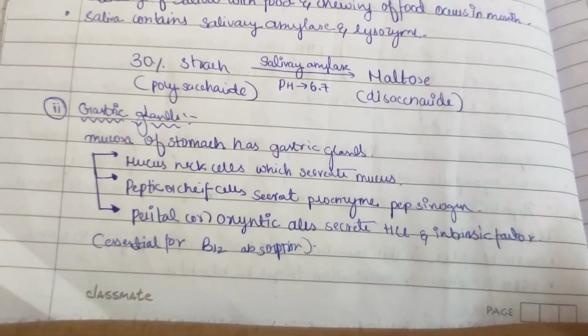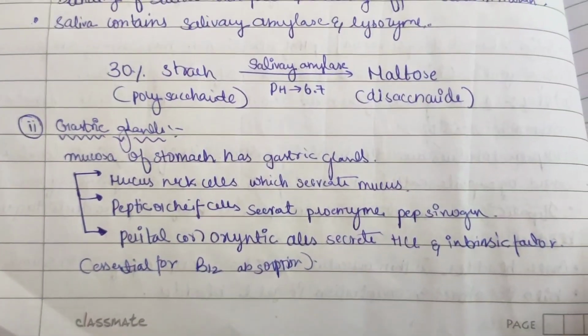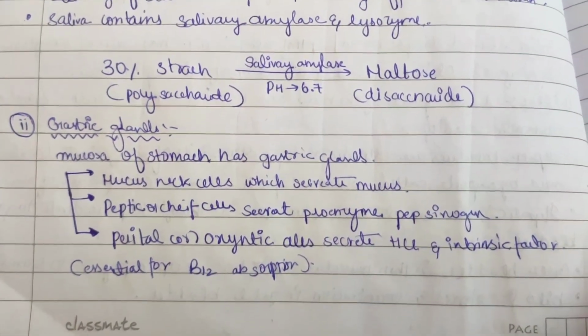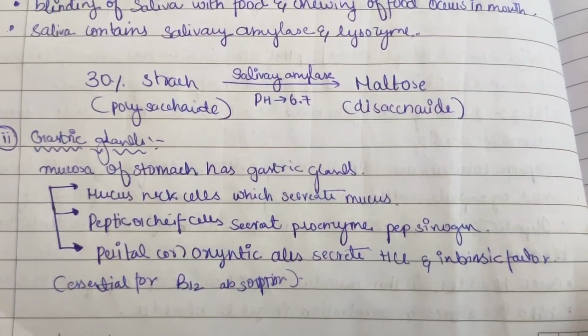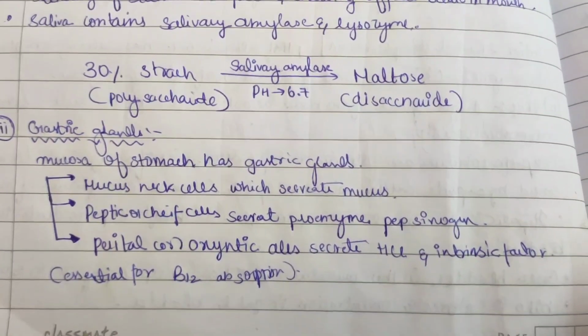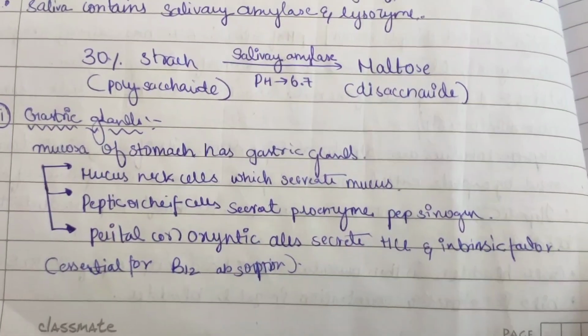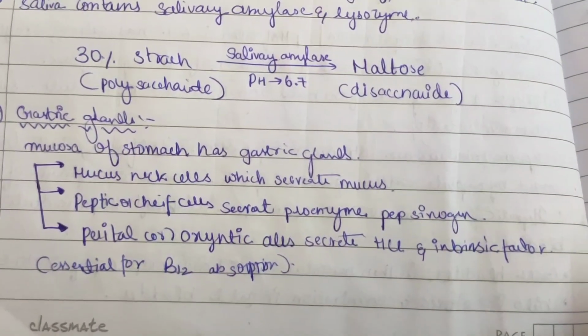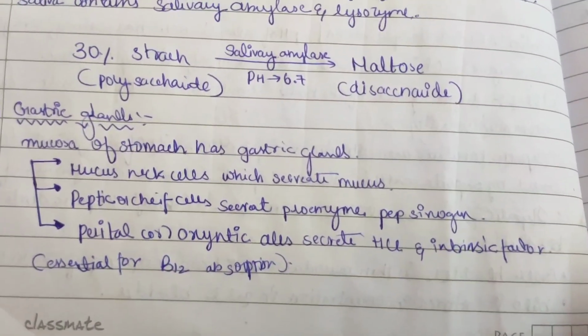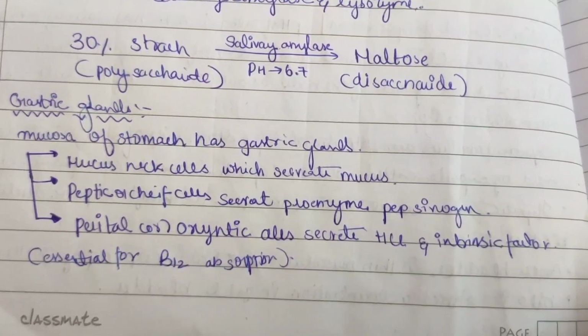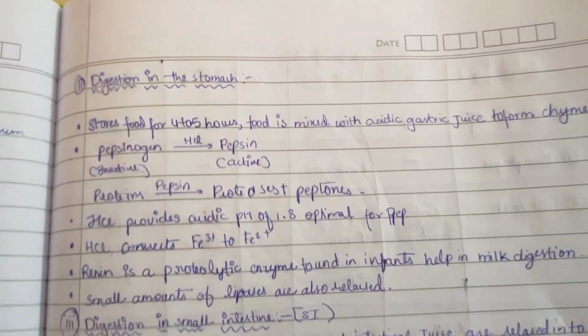Now gastric glands. The mucosa of the stomach has gastric glands. Mucous neck cells secrete mucus. Peptic or chief cells secrete the proenzyme pepsinogen. Parietal or oxyntic cells secrete HCl and intrinsic factor, which is essential for B12 absorption.